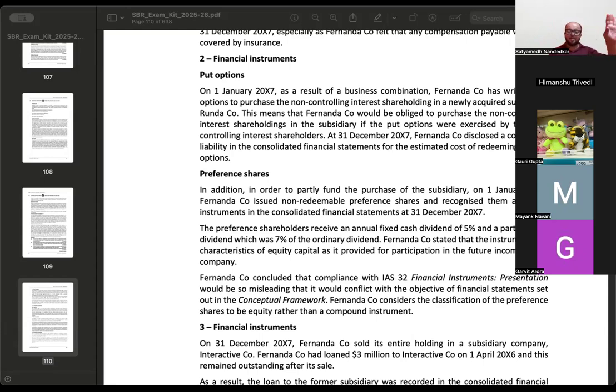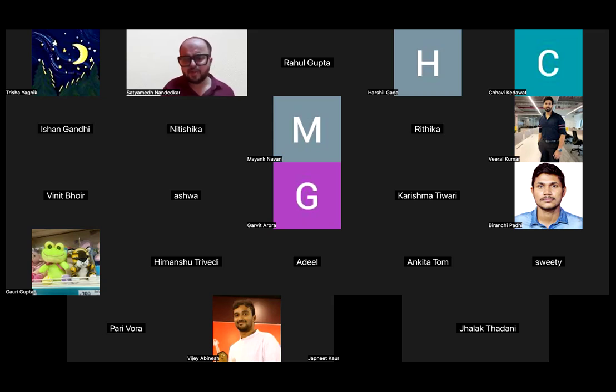ठीक है? See accounting is a complex activity in this case. ठीक है, वो अकाउंटिंग हमारे सिलेबस में नहीं है, ऐसे पुट ऑप्शन का अकाउंटिंग, but the fact remains that this put option represents a financial liability, not a contingent liability. Contingent liability अलग होता है, this is a financial liability for me. ठीक है? याद आया आप लोगों को what we discussed? I think last to last week डिस्कस हुआ था ना ये क्वेश्चन. Yes, sir. हाँ, yes. त्रिशा याद आया? यस सर. याद आया ना कि भूल गए? नहीं सर, याद आया, किया हुआ है. हाँ.